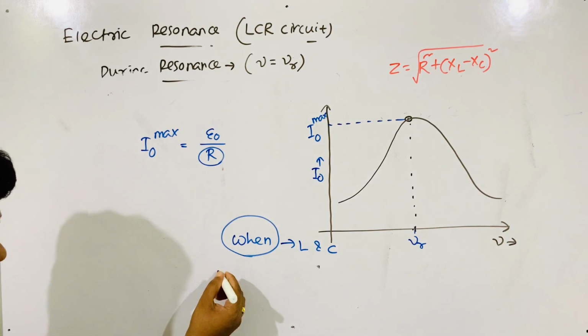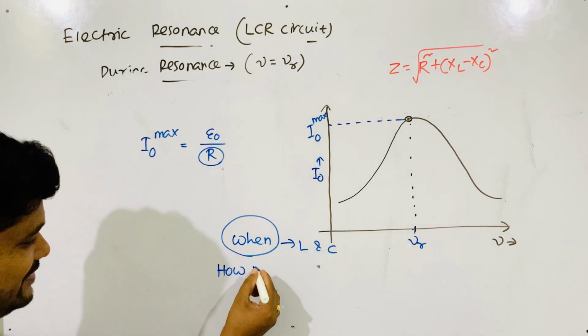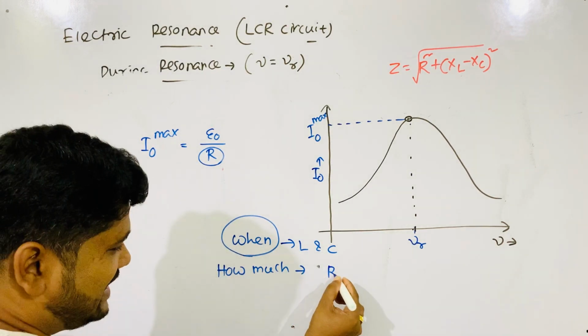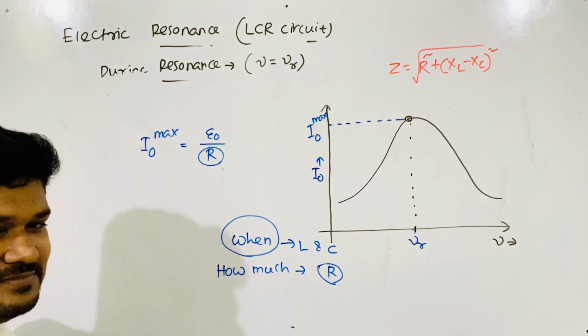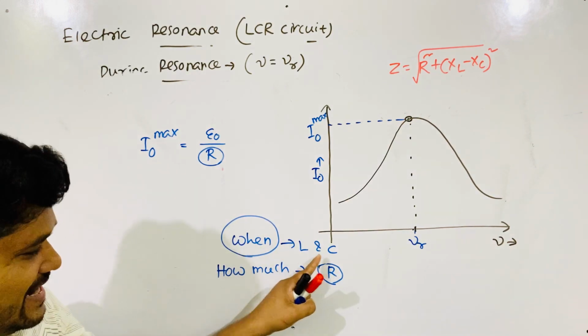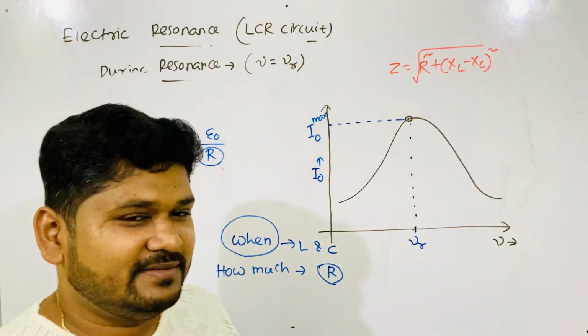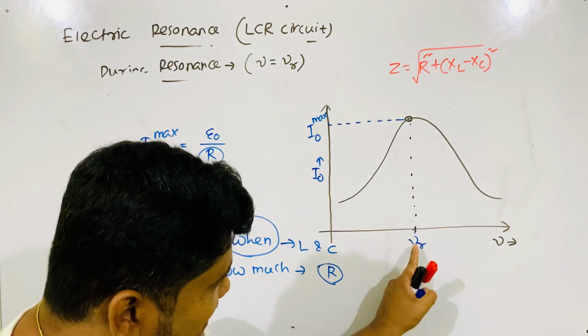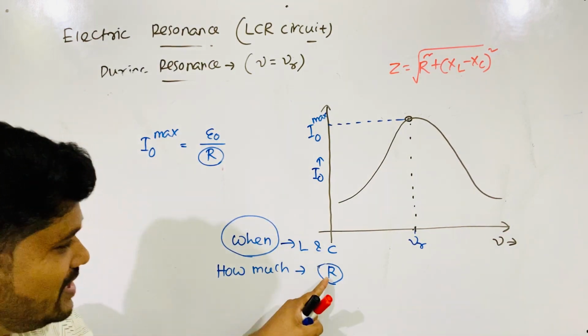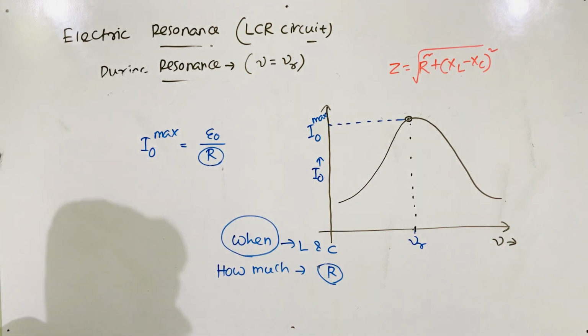But how much will it be? What is the value? R decides its value, but L and C decide when it will happen. It will happen when nu is equal to nu R. But how much, R decides.